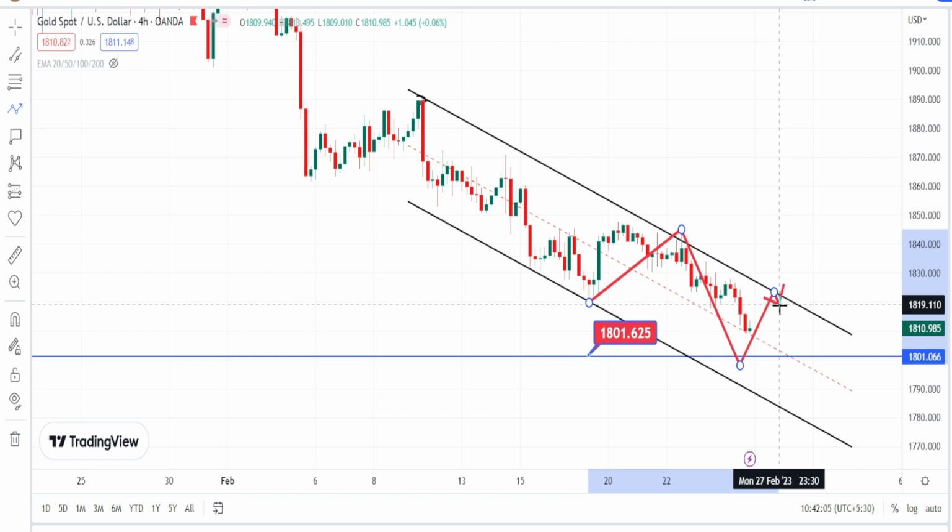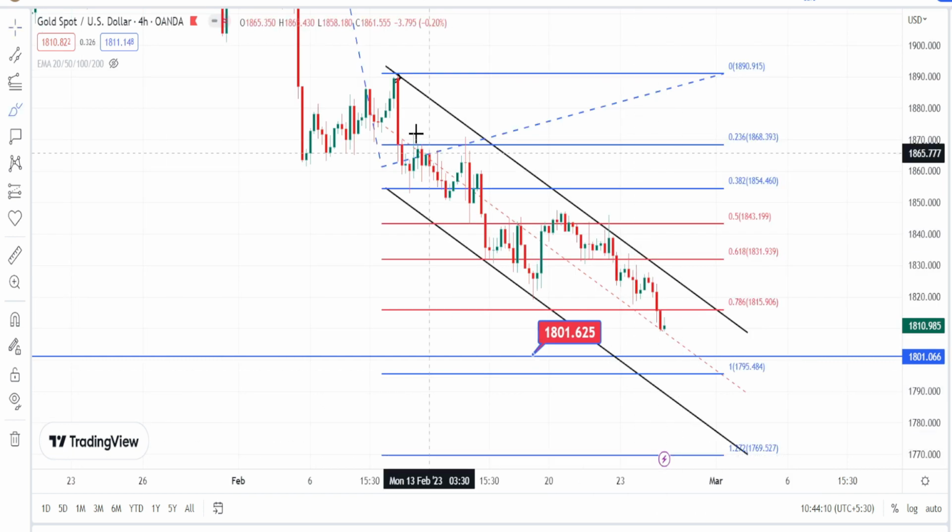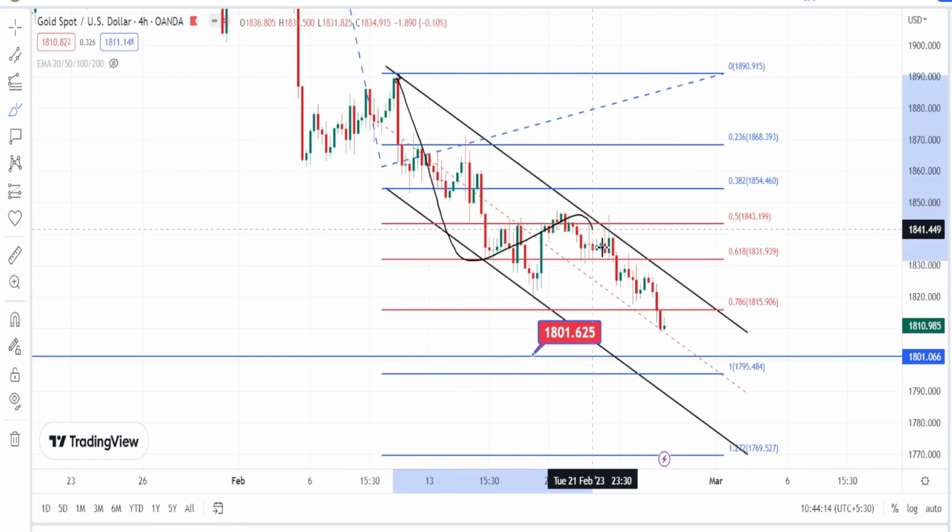For this also, if you want to freshly enter into the bearish side trade, you have to wait for the price action to form 1 or 2 candles to get the confirmation on the bearish side trend continuation. Then only you have to enter into the bearish side trade. Wait for the confirmation before entering into the directional trade. I have taken the Fibonacci levels to make it easier for you to understand the current trend of the price action and where the supports are for the current price action.